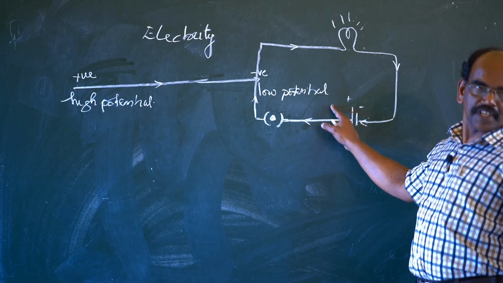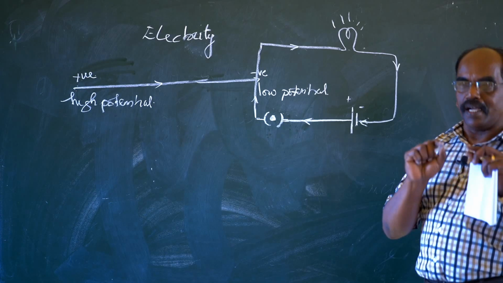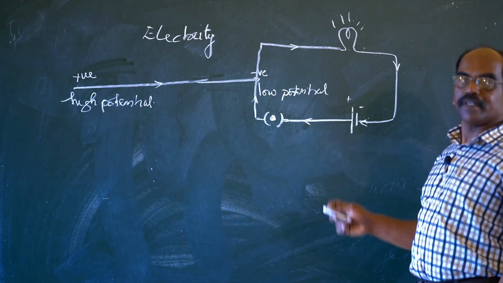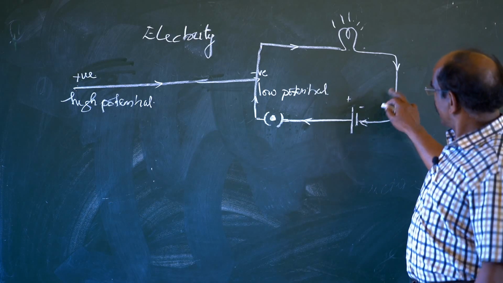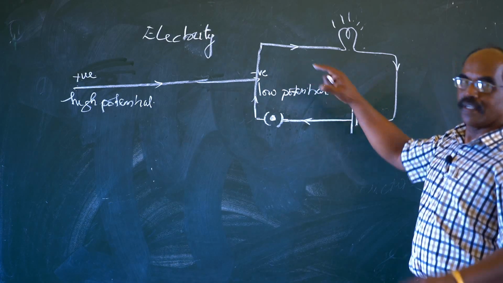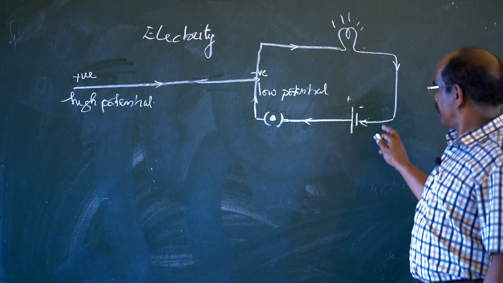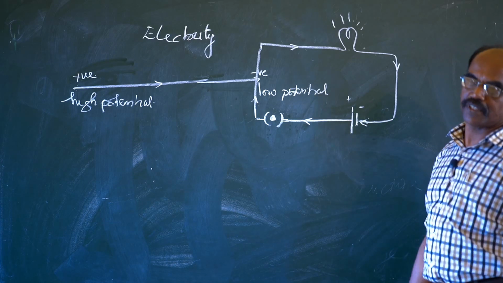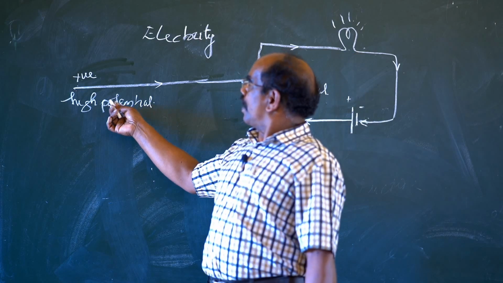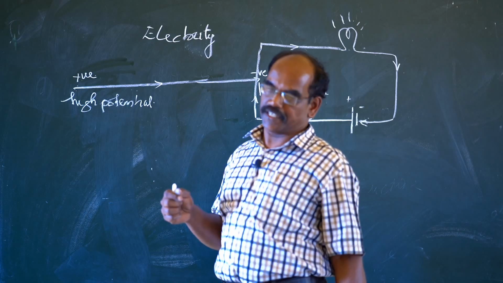This is a closed circuit, and we must know about closed circuit and open circuit. If the circuit is open, current flow will not be there, current will be stopped. And if it is closed, the current will complete its circuit and both ends will coincide. That is the meaning of closed circuit. And as I already stated, electricity flows from high potential to lower potential.